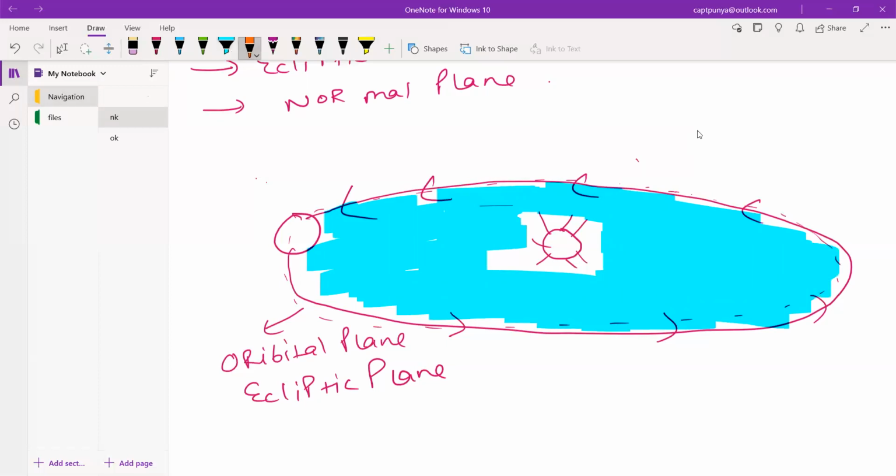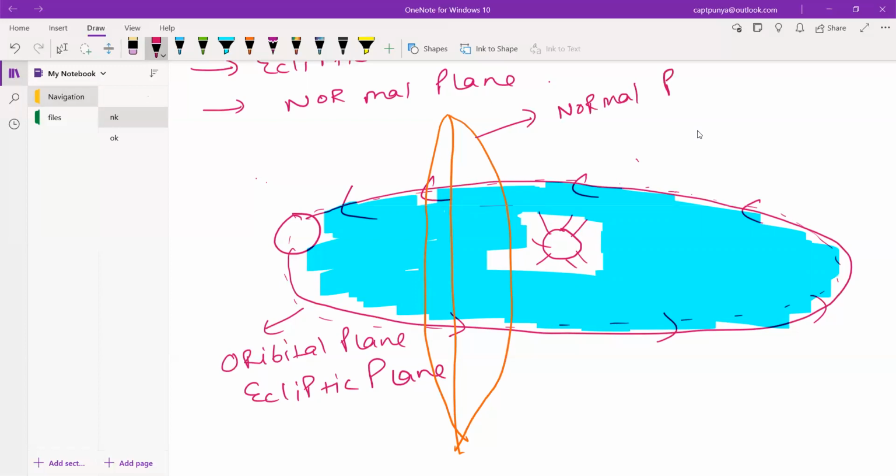So now if I draw a perpendicular, first imagine this in 2D. So this is my normal, all right? And if I want to draw a plane, this is the plane which is normal to your ecliptic plane, and this plane is known as your normal plane, or it is known as your perpendicular plane, okay?